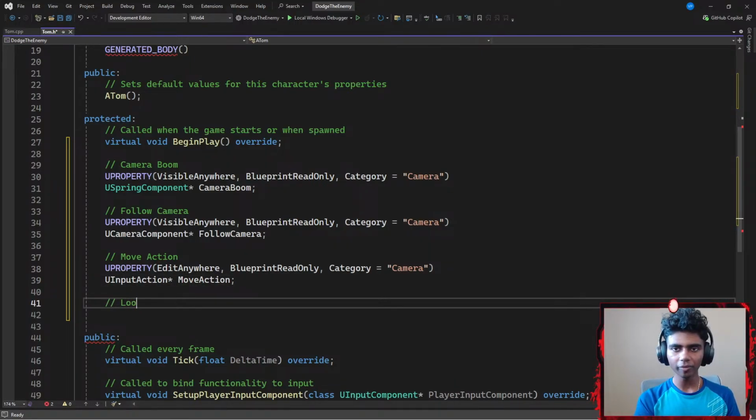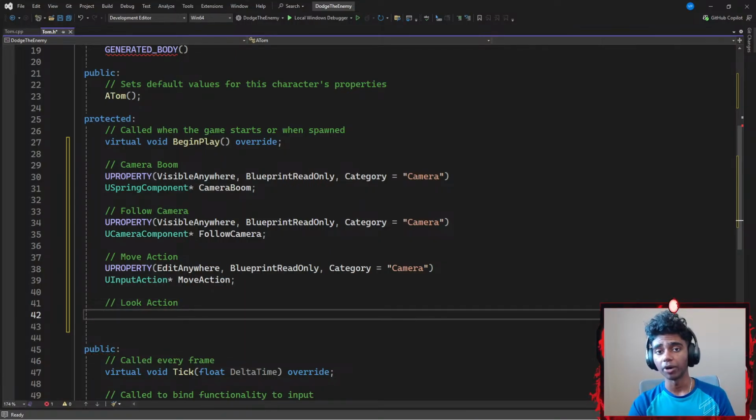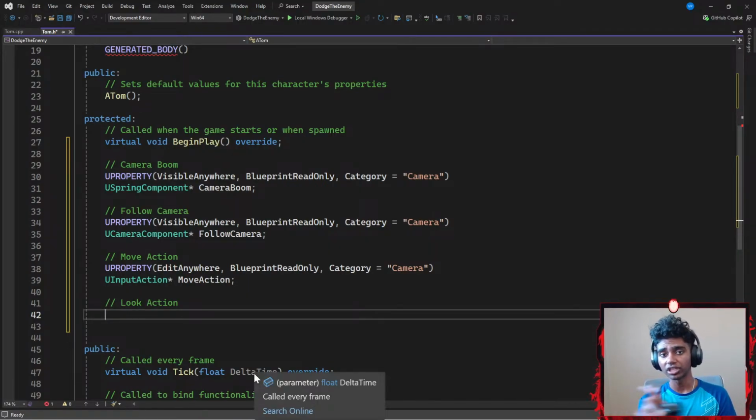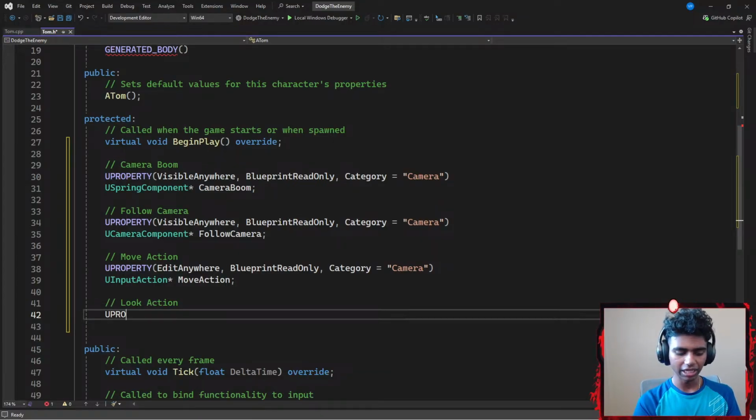Next up, once I'm done with my move action, is there anything else that I need? I might need one for my look action as well, because if you guys do remember me creating those bunch of input actions, I had a look action, which is going to be in charge of my player either looking towards the left or towards the right based on where my mouse moves, either in the x-axis or the y-axis. So I'm going to go with something like a U property here. Okay, and then I'm going to add a parameter. Let's say I want my U property to be something like edit anywhere. I want to edit my look action anywhere. I want it to be blueprint read only.